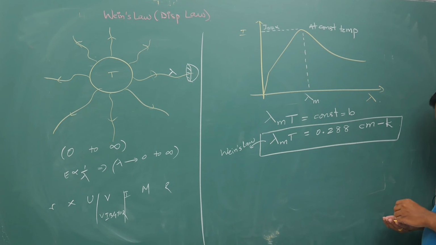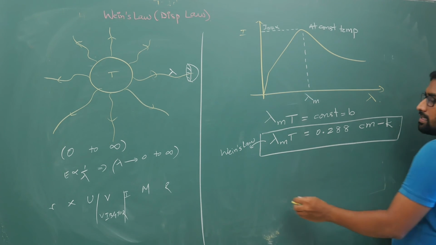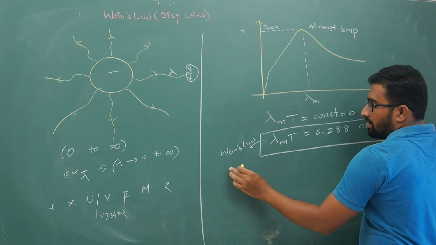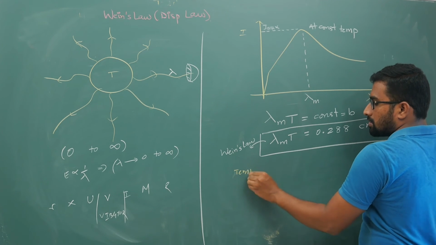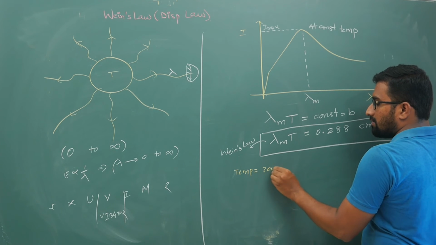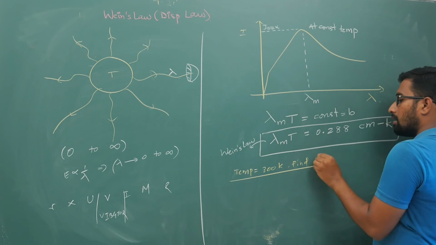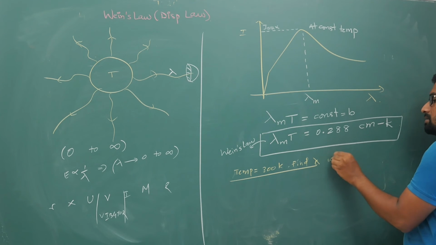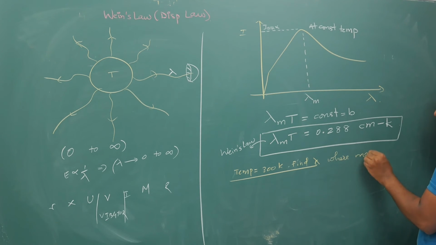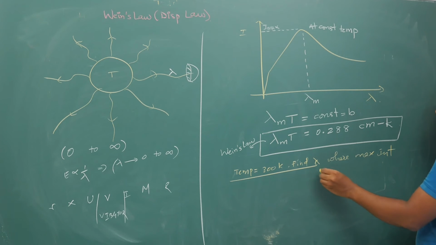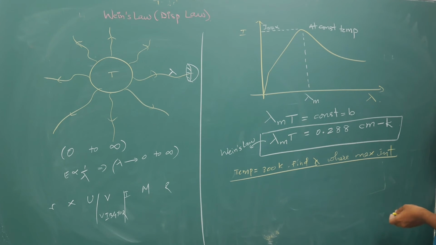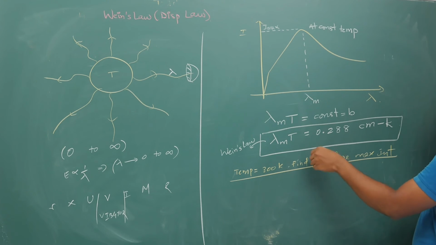For example, if your temperature is 300 Kelvin, and you are asked to find the wavelength where maximum intensity is present, what will you do? If the wavelength of maximum intensity is asked and the temperature is given, you can relate them.